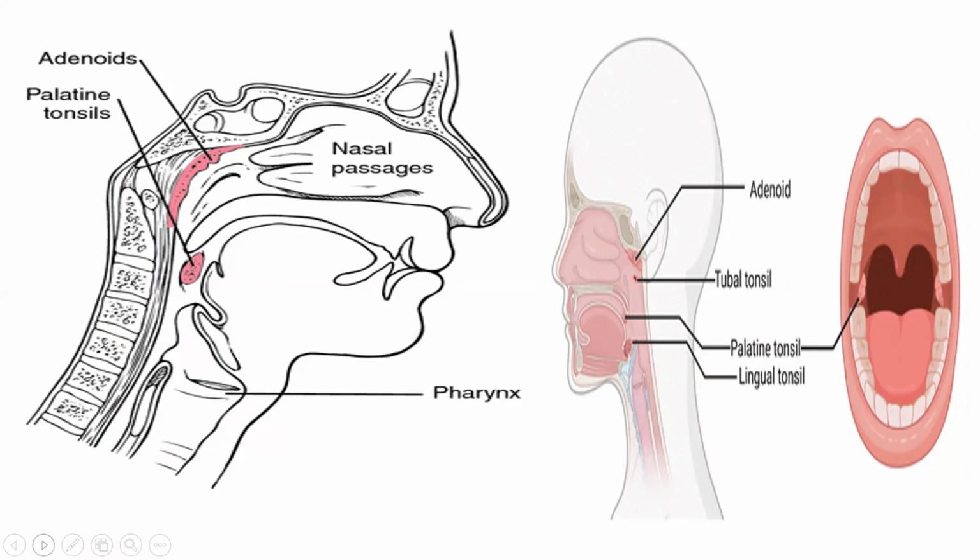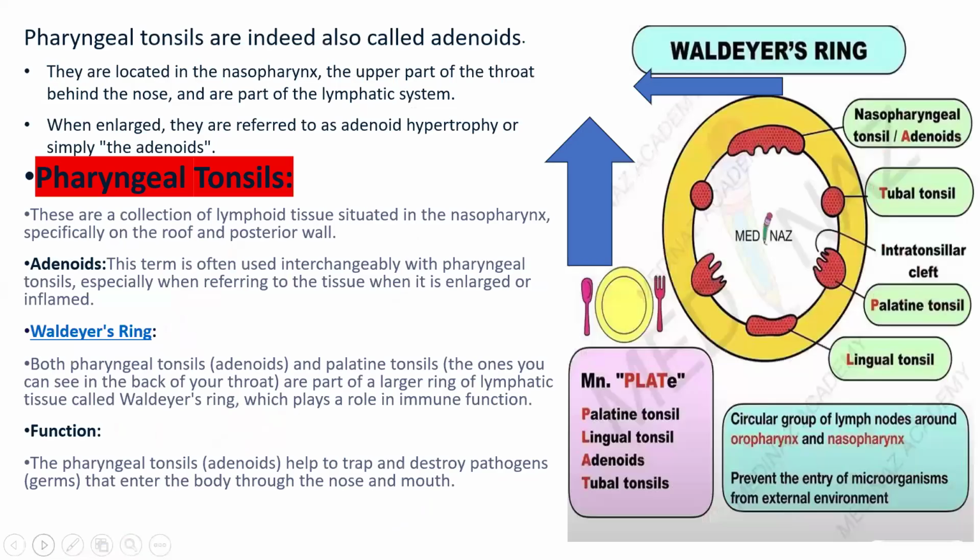Image is given. The pharyngeal tonsils are also called adenoids. They are located in the nasopharynx, as you have seen in the previous slides, the upper part of the throat behind the nose, and are part of the lymphatic system, so they help your immune system.